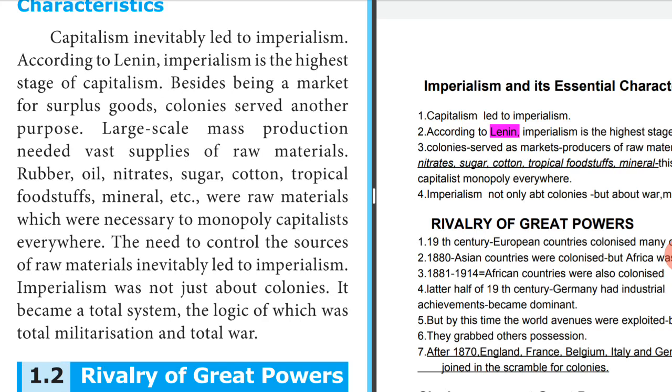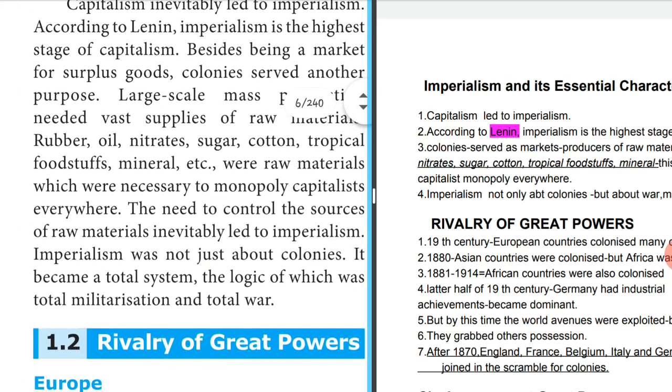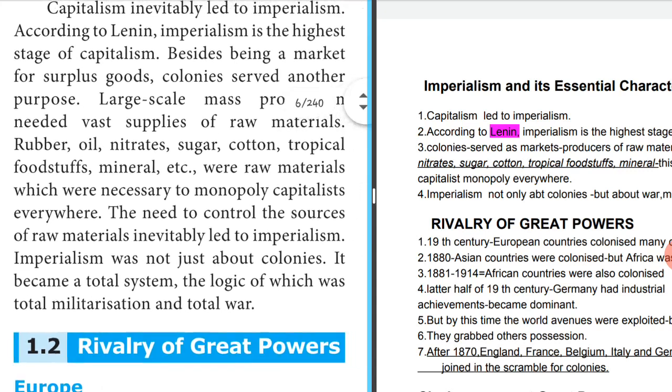These were raw materials necessary for monopoly capitalists everywhere throughout the world. They needed this. So the need to control the sources of raw materials inevitably led to imperialism. Imperialism was not just about colonies, it became a total system, the logic of which was total militarization and total war. It was a total system where imperialism was done through war and military force.